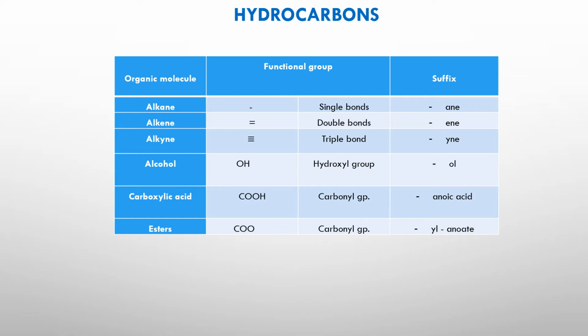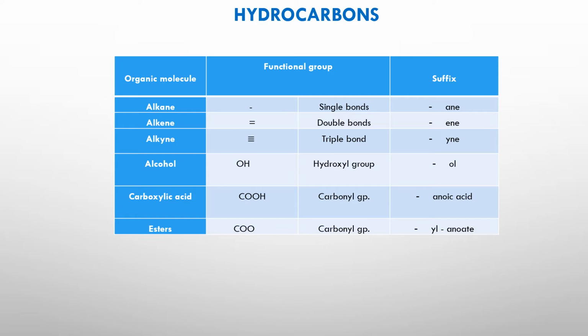Alkene will have a double bond, where the name ends with -ene. Alkyne has a triple bond, name ends with -yne. So alkane has a single bond, that means it is saturated. Alkene and alkyne have a double and a triple bond, that means they are unsaturated molecules.